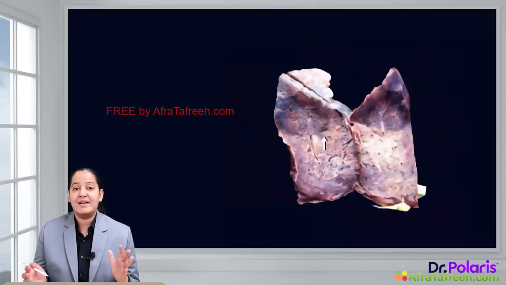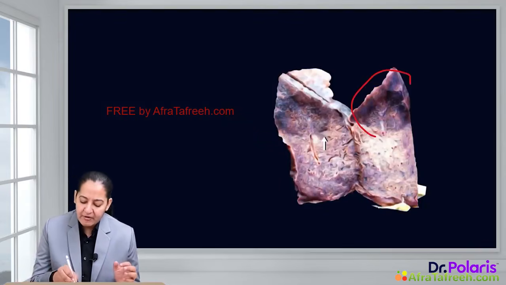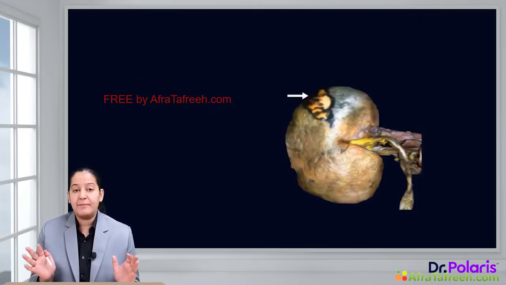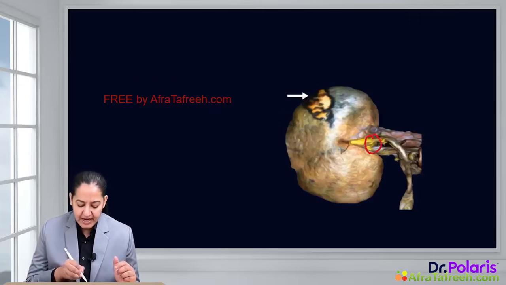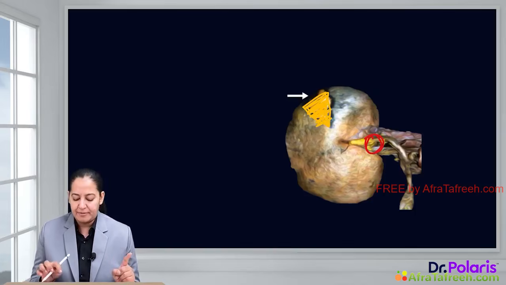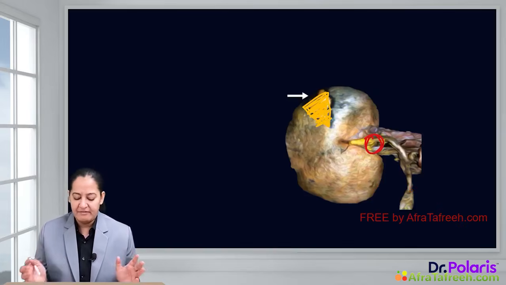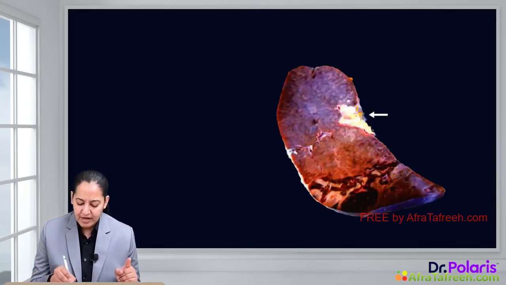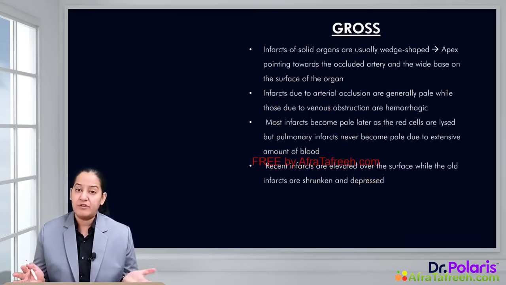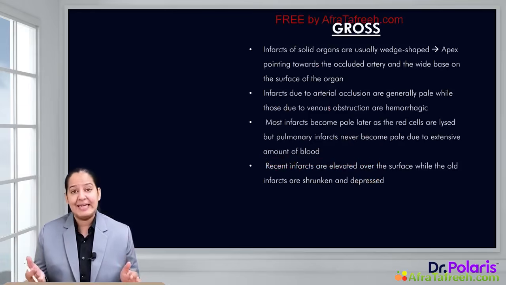In this diagram, you can see the lung, and you can appreciate the red infarct here. So loose tissues have red infarct. In this diagram, you can appreciate a kidney. This is the hilum of the kidney, and you can appreciate a pale infarct, a white infarct, in the kidney. So this is a solid organ where a pale infarct is there. Here also in the spleen, you can appreciate a pale or white infarct. So we have seen that in soft tissue like lung and intestine, red infarct is there, and in solid organs like kidney and spleen, the pale or white infarct is there.